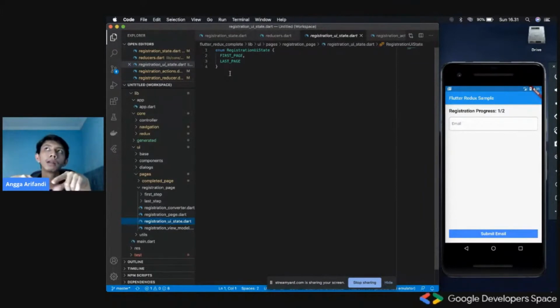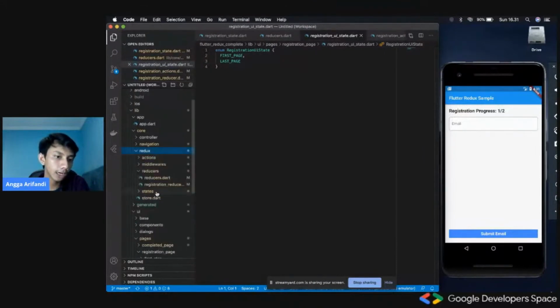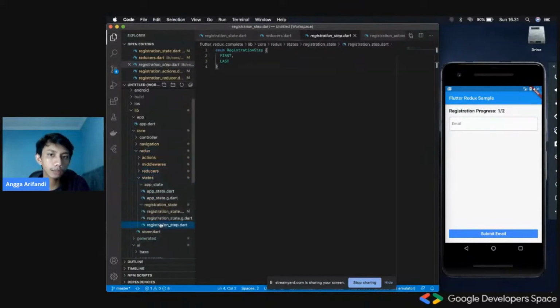What I mean by local state is the state for this exact screen or this exact widget. We should separate this. We already created an enum in the registration state, something called registration step, and we shouldn't use this inside the widget. But this is a good rule of thumb, I think. So this creates a better separation.